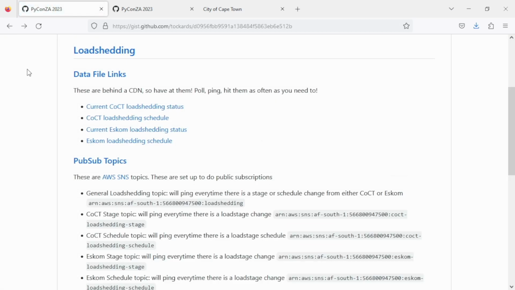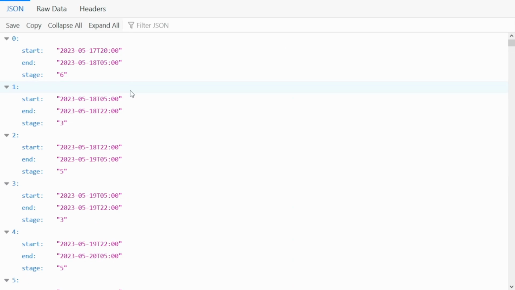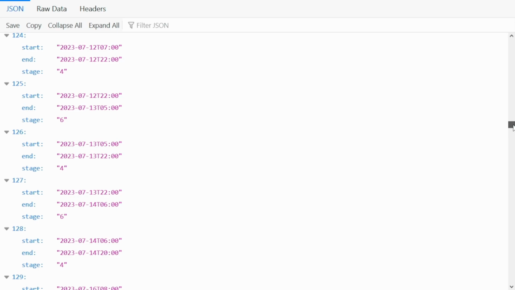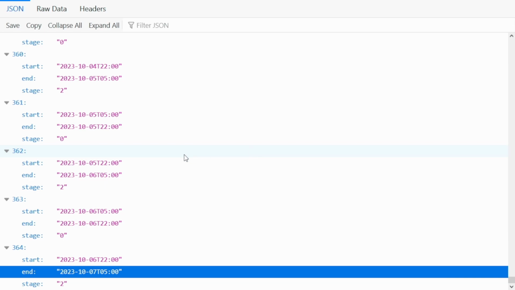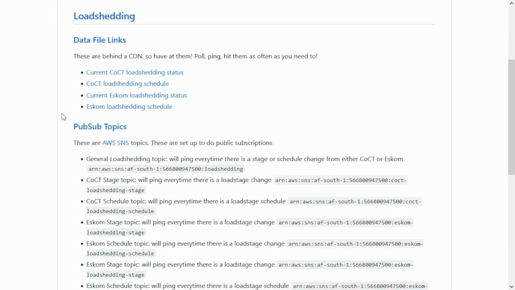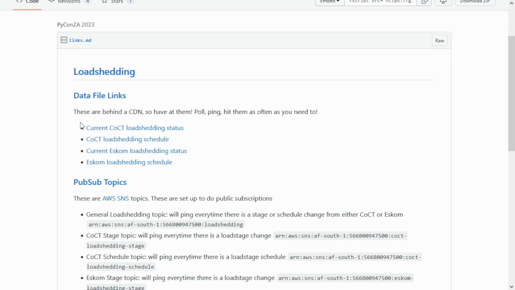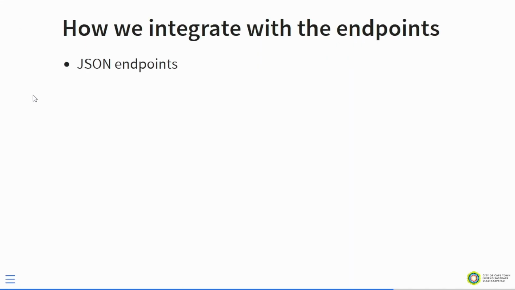And then we have the schedule for the city of Cape Town, which is this long schedule. It's about a 200 kilobyte file, but you can reduce it, right? But it's for historical purposes. We're a data science team. We want you to have access to all the data, right? And this is updated when we have these internal changes, okay? And it's free to use, right? Then we have a bunch of, okay, so that's the JSON files. And you guys are developers, you know how to use that, so I won't speak much more about that.